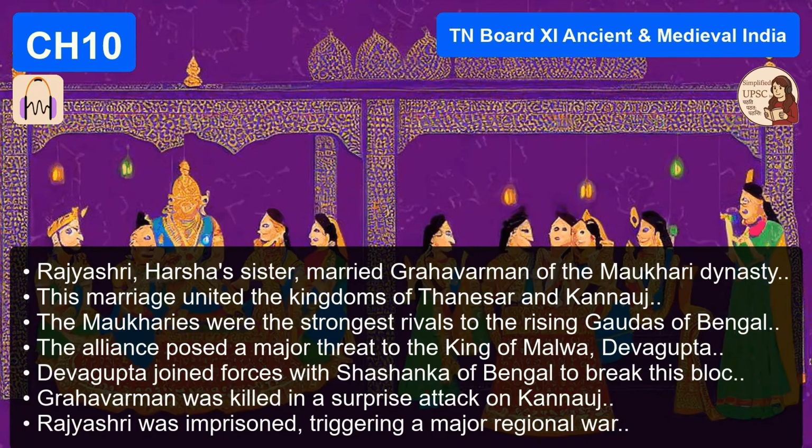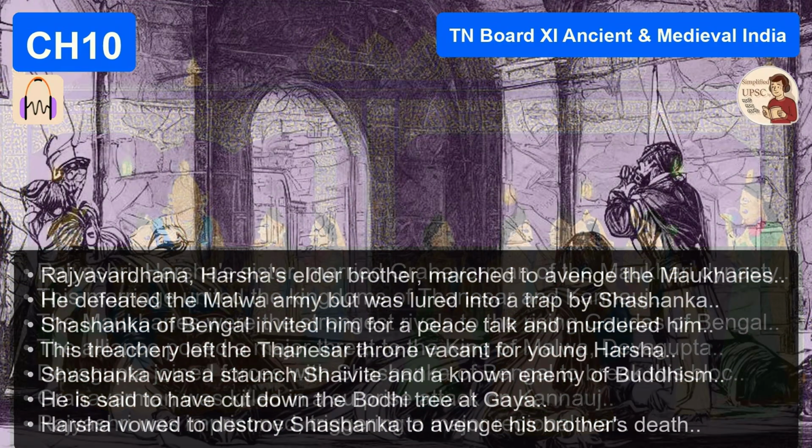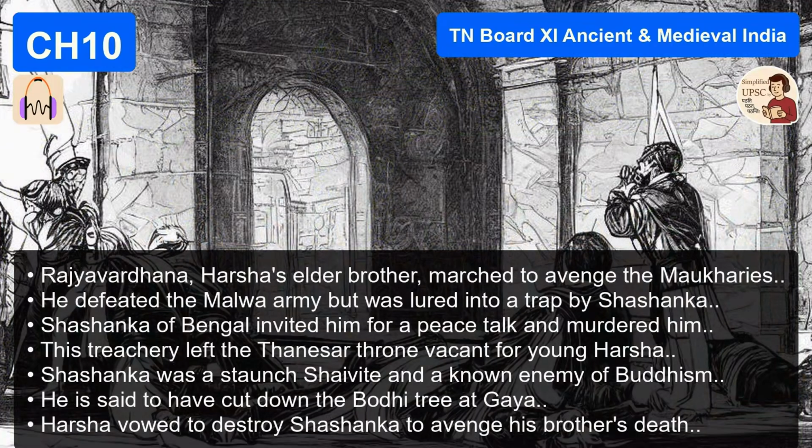So now, just stop and look at the situation from Harsha's perspective. He is 16 years old. 16? At 16, I was worrying about my driver's license, not the fate of a kingdom. Exactly. His father is dead. His brother has just been murdered. His brother-in-law was murdered. His sister is a widow who has escaped from prison and fled into the dense Vindhya forests, and she's probably suicidal. And the armies of Bengal and Malwa are at the gates of his kingdom. That is an absolute nightmare scenario. The pressure on a 16-year-old must have been crushing.